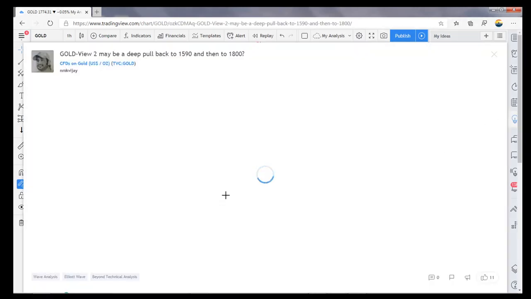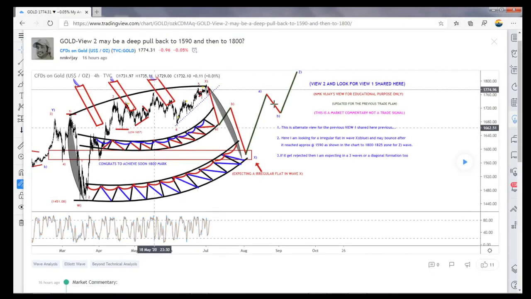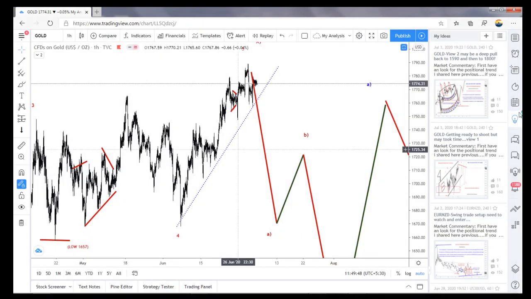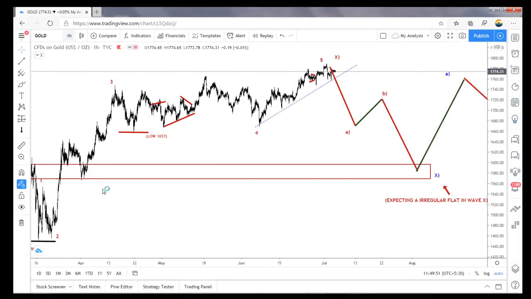So this is also, just for the birthday cake, to congratulate that 1800 mark, it can reach also. So this is a little bit deeper correction I'm expecting. Yeah, I will show you how I am expecting that here.